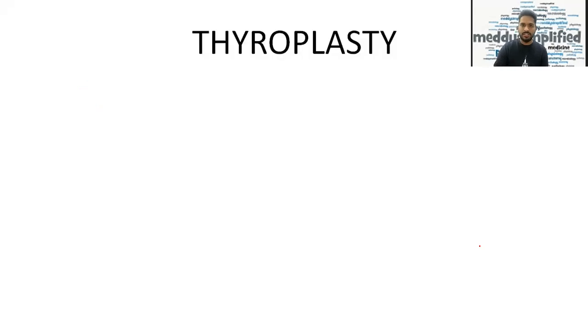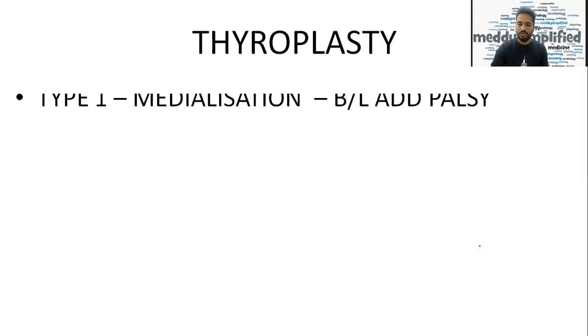Okay, so thyroplasty. There are four types of thyroplasty: type 1, type 2, type 3, type 4. Each thyroplasty has a different process, like lateralization, medialization, and a different purpose for which it is done. So type 1 is medialization of the vocal cord.